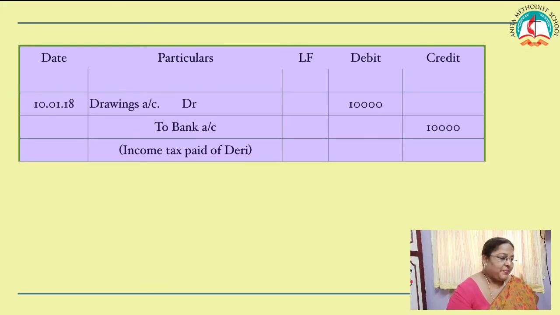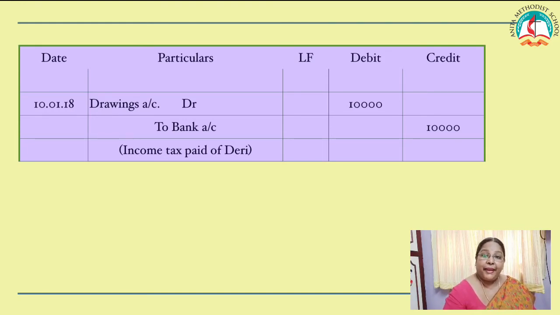Last one. Income tax of Dairy paid by check. Who is this Dairy? He is a proprietor. So when we pay the income tax of the proprietor, what is it? Personal use, drawings. Personal use drawings.